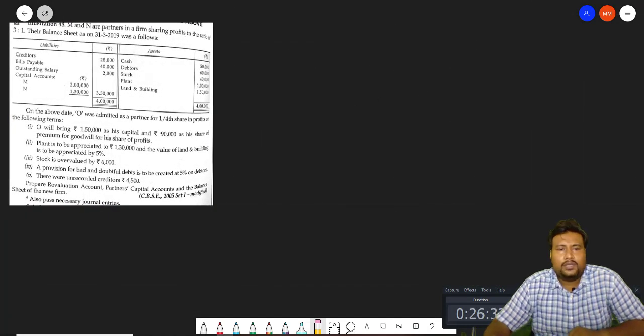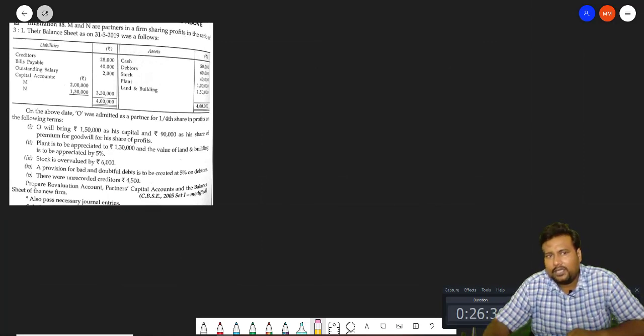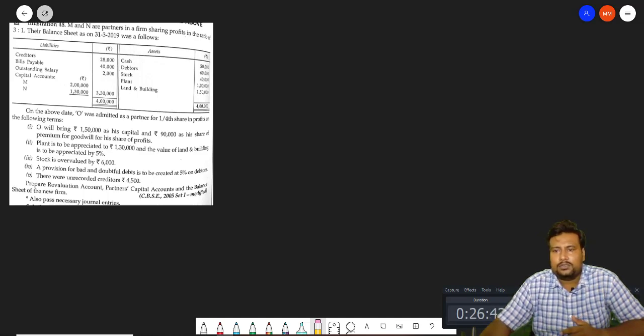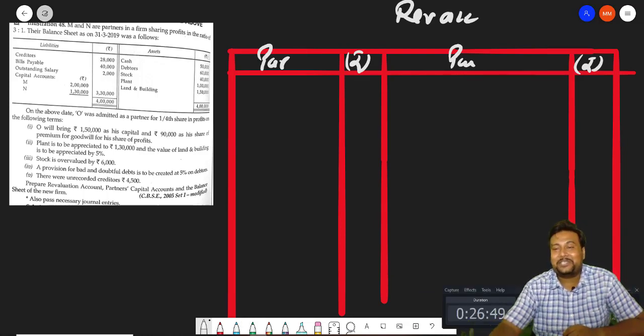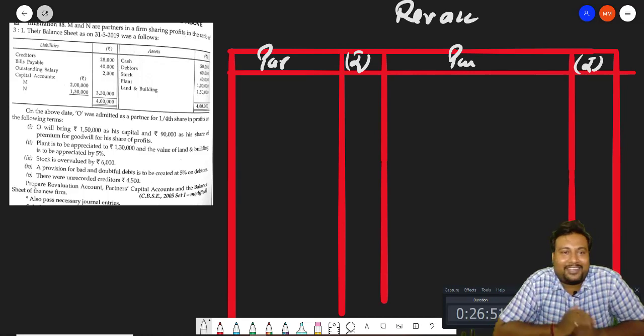So here we are going to open a revaluation account only in this particular question. Later on we will open the other accounts also. Here I make a format, and the format is not exact, but I just try to make it as a format.